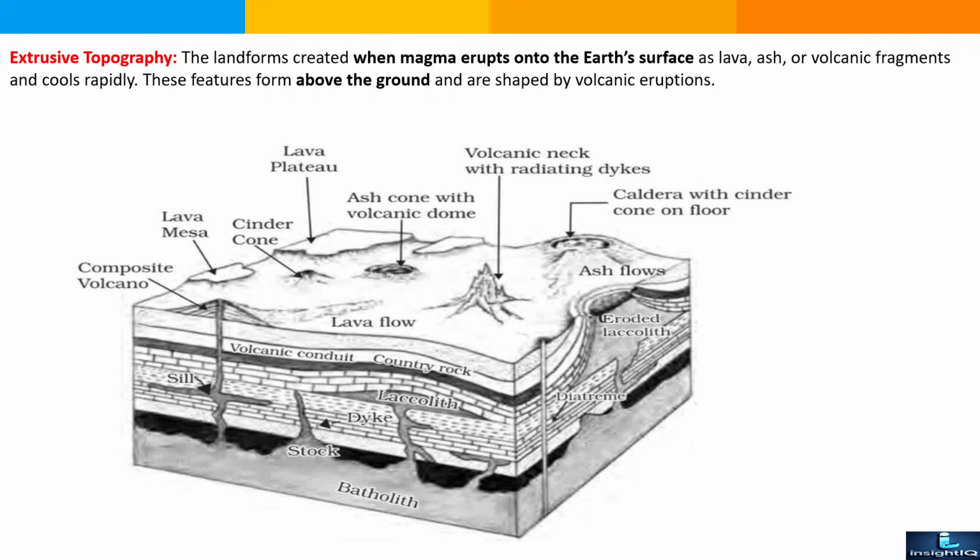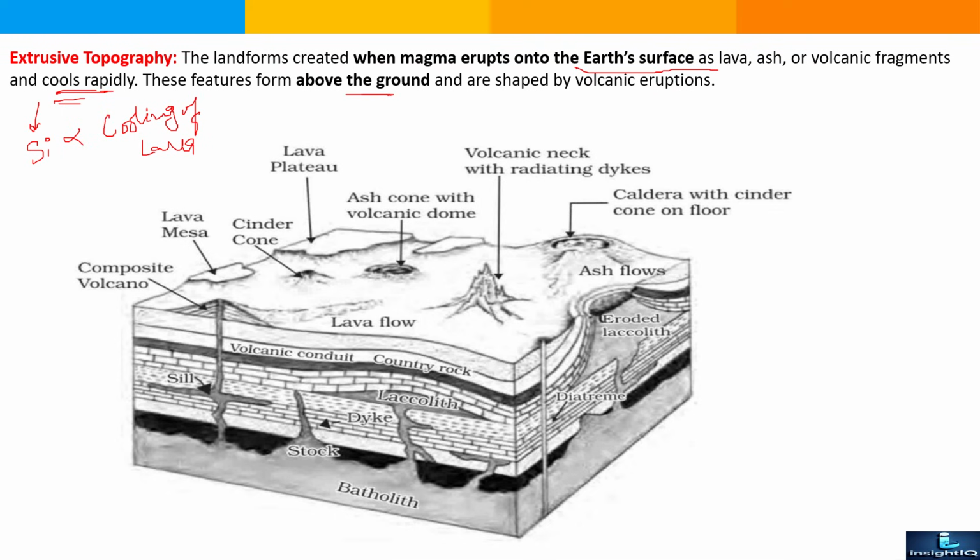The definition of extrusive topography is the landform created when magma erupts onto the Earth's surface as lava, ash, or volcanic fragments and cools rapidly. These features form above the ground and are shaped by the volcanic eruption. So all the extrusive topography landforms are created on the surface of the Earth. Here is one word: cools rapidly. It also depends on the presence of silica content. Silica content is directly proportional to cooling of lava. If silica content is more, the lava will cool easily. If silica content is less, it will take longer to cool.